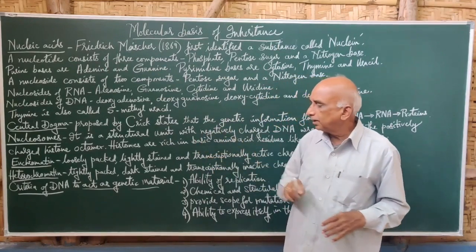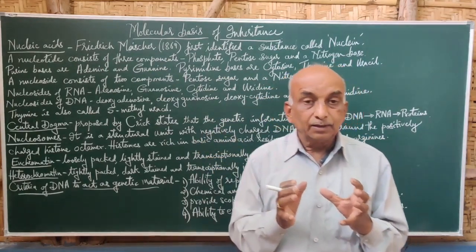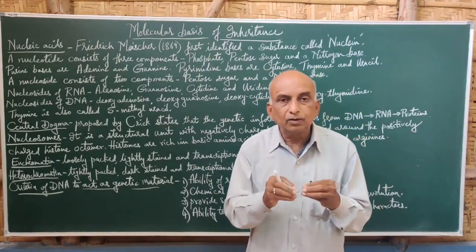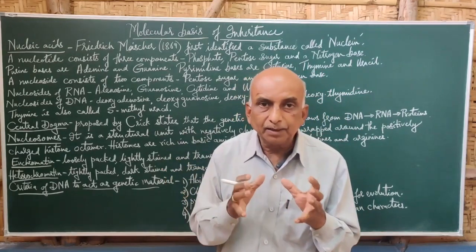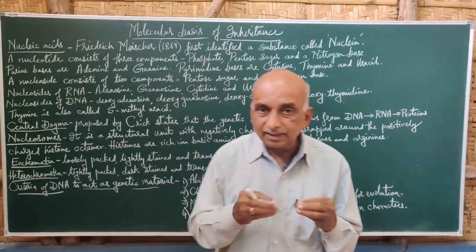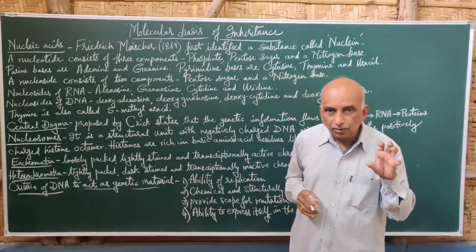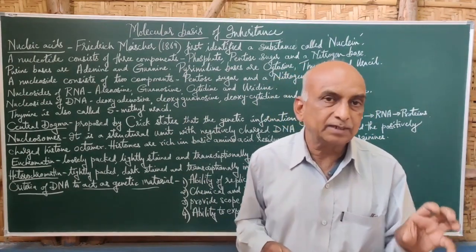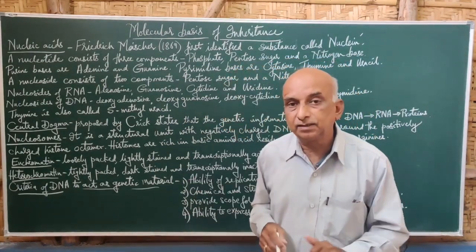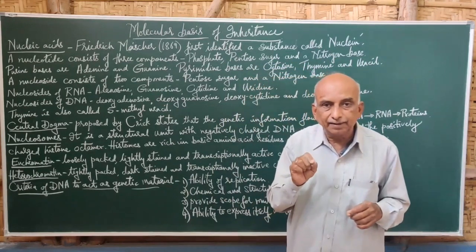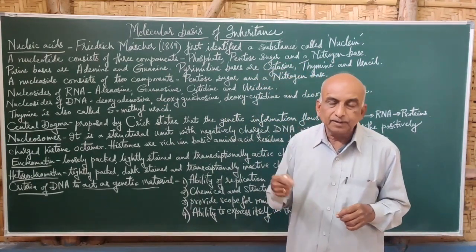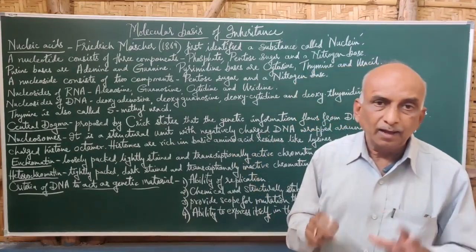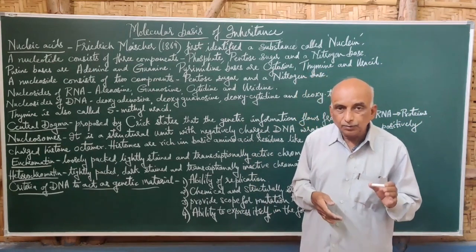Now this histone octamer is wrapped by DNA from one octamer to another octamer. So the octamers appear like beads on a string. Each histone octamer is wrapped by DNA. The octamer is positively charged, the DNA is negatively charged. So this negatively charged DNA is wrapped around the positively charged histone octamer, and this structure is called a nucleosome.